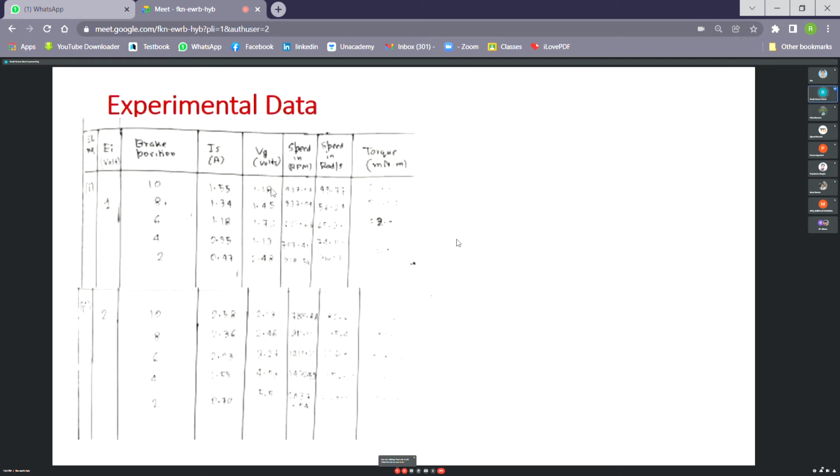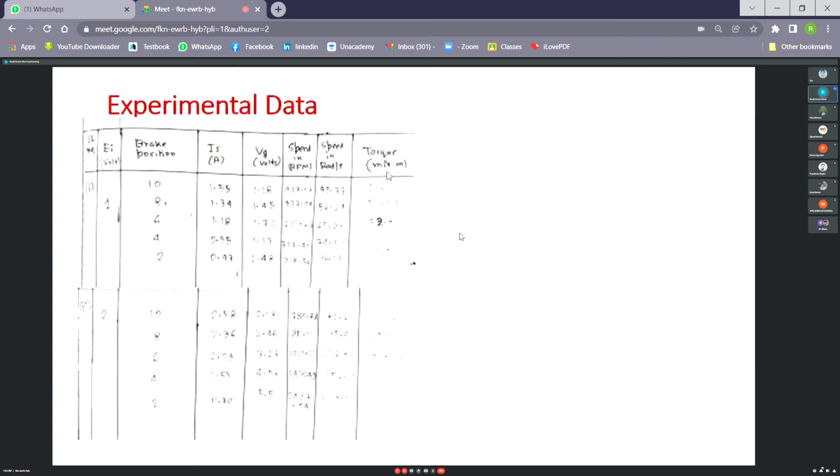Now we reduce the brake position, so load torque is getting reduced. Armature current is reduced, but the speed is increasing, so you see the tacho generator voltage is increasing. These are calculated from the table, as I have explained. Speed in RPM can be calculated from here, and speed in radian per second is also calculated from this data.